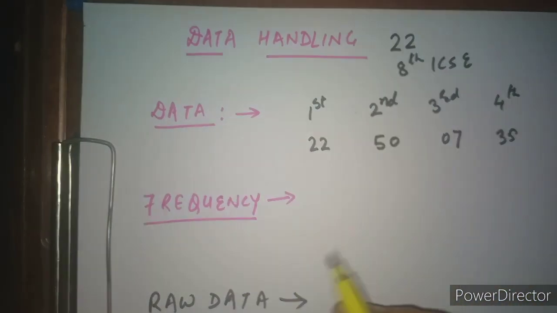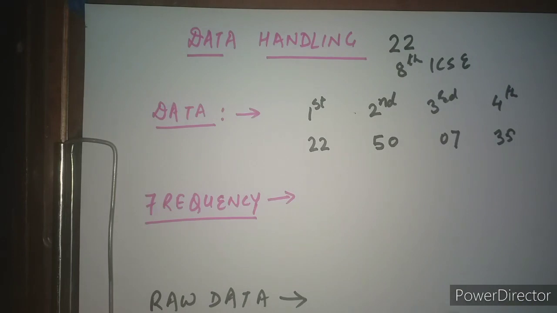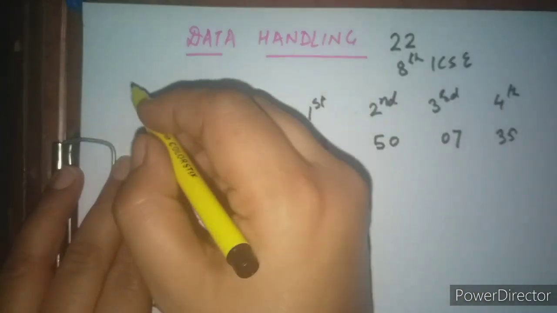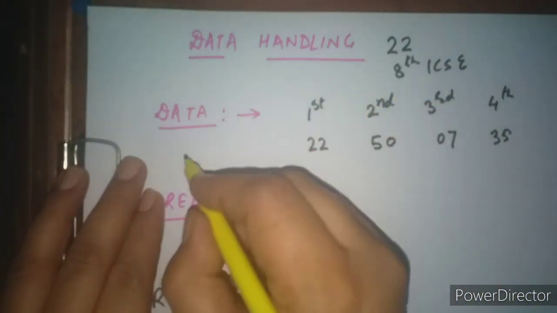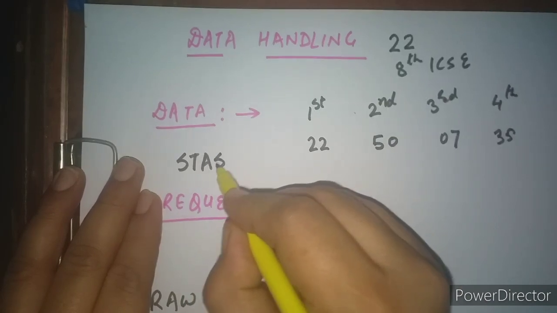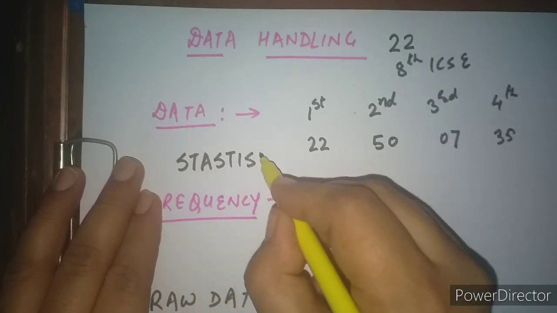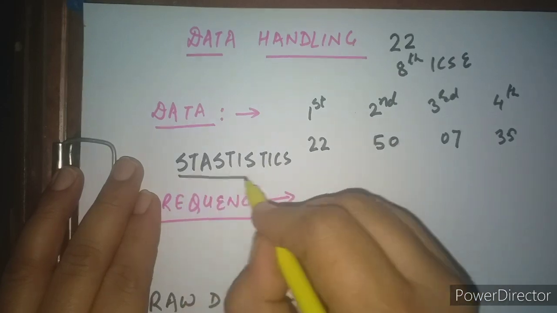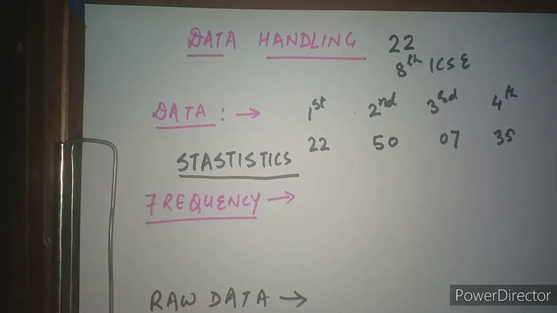This data collecting, handling and deriving the results from that data, making the groups, everything comes under a very important branch of mathematics, and that branch is called statistics. So what we are discussing now is a very important branch of mathematics called statistics. All this whatever we are going to discuss now comes under statistics, right?